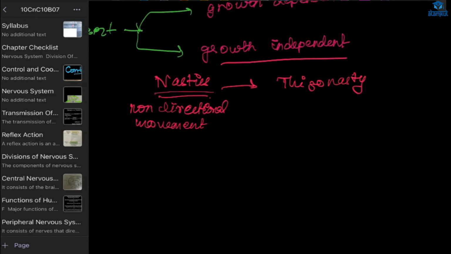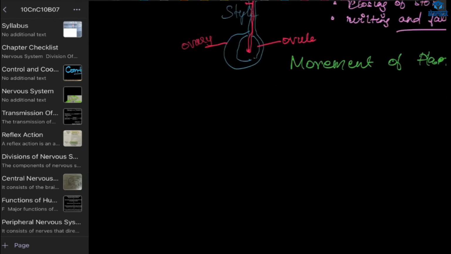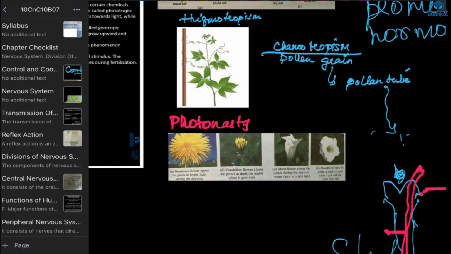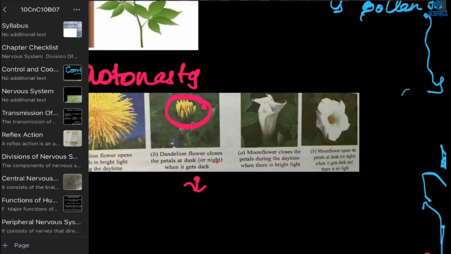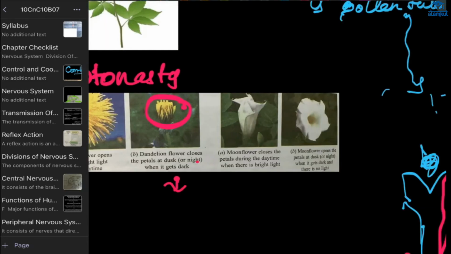Next, we have one more thing: photonasty. This dandelion flower blooms only in the daytime, and it closes at night when it gets dark. And the moonflower closes during the day, but at night it blooms.